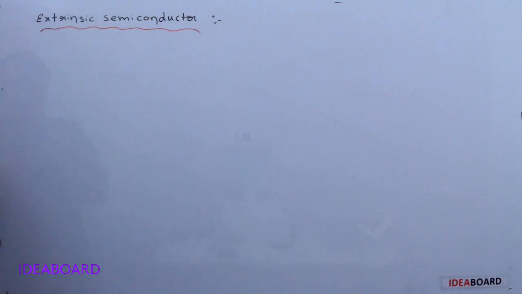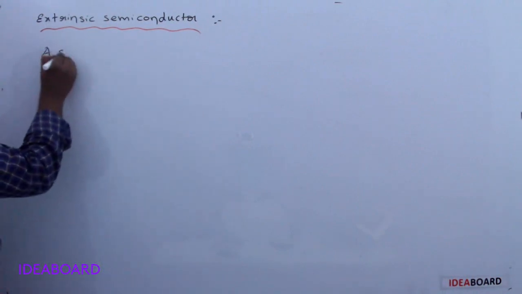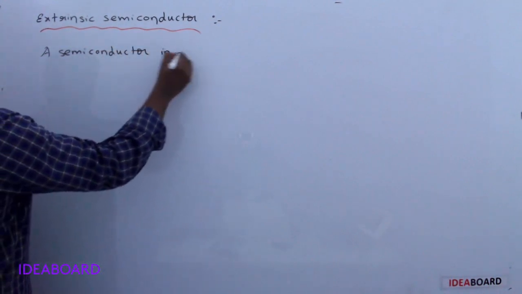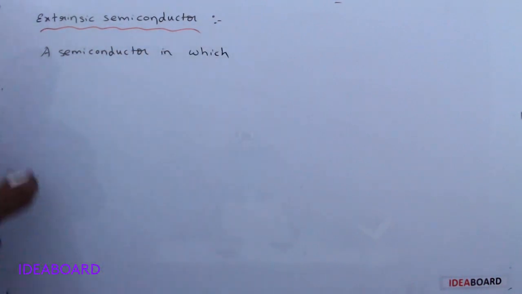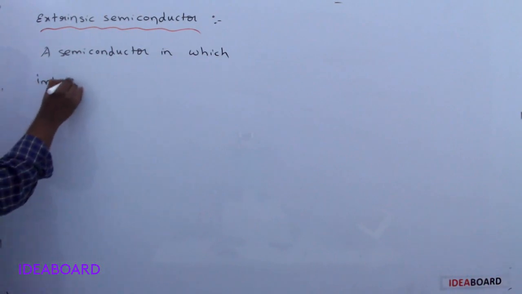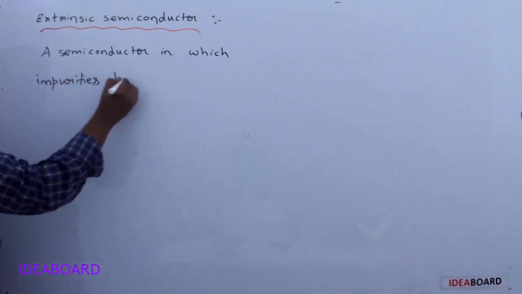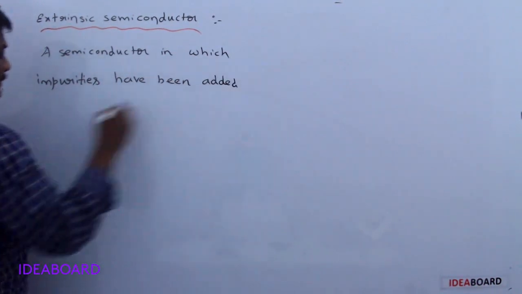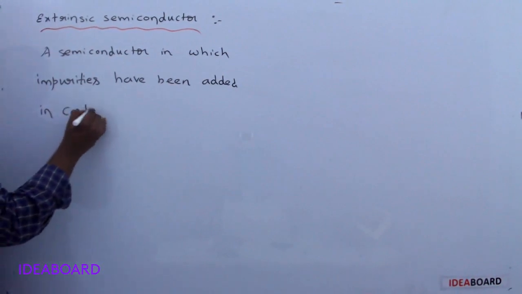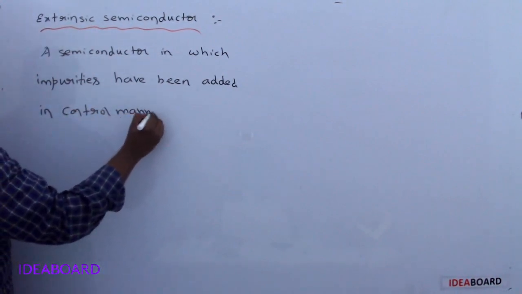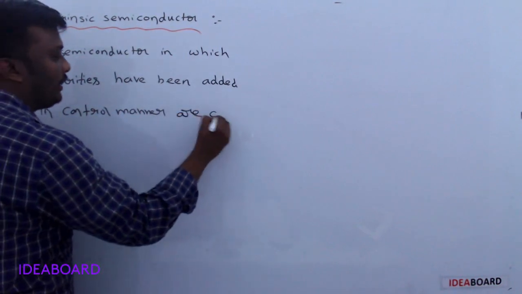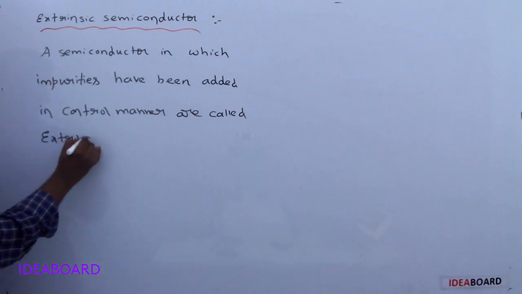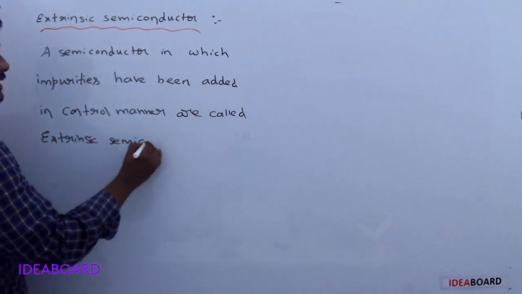A semiconductor in which impurities have been added in a controlled manner is called an extrinsic semiconductor.